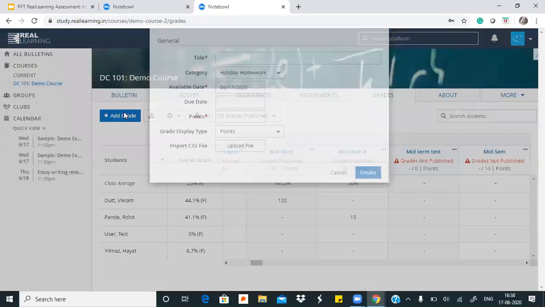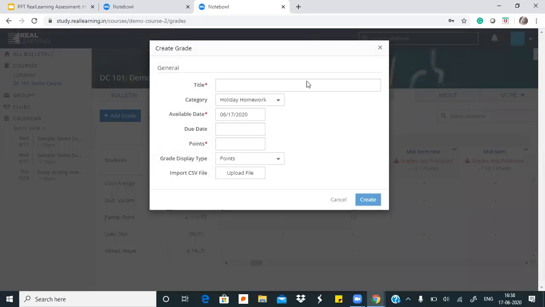She can simply import that file, title उस टेस्ट का टाइटल देके, suppose it was practical, when was its due date, what was the total marks for it, all of that the teacher can just put. These few details and then upload a file जिसमें student का नाम और उनके score किए गए marks होंगे. So this makes it easy for offline assessments to also be integrated onto the platform.